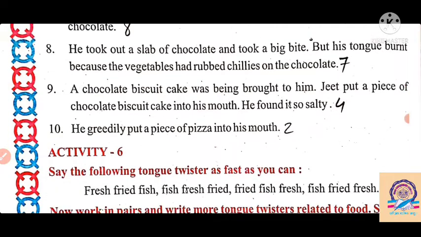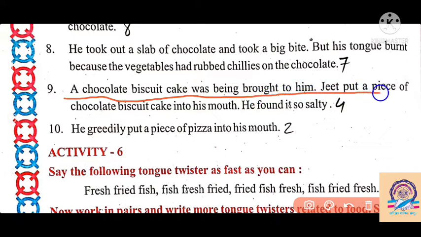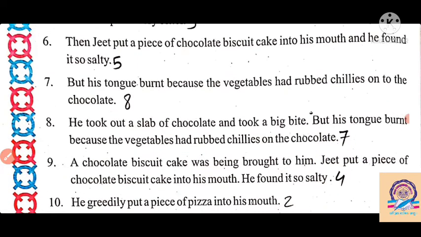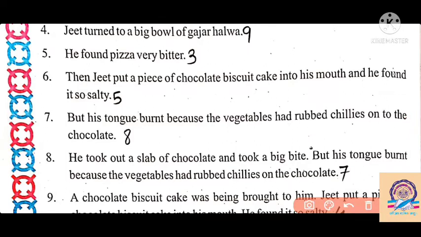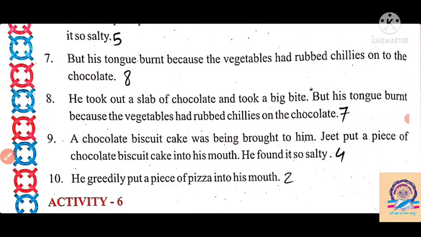Then a chocolate biscuit cake was being brought to him. Jeet put a piece of chocolate biscuit cake into his mouth and he found it so salty here. This sentence comes fourth number. Then in fifth number, Jeet put a piece of chocolate biscuit cake into his mouth and he found it so salty here. This sentence comes fifth number.